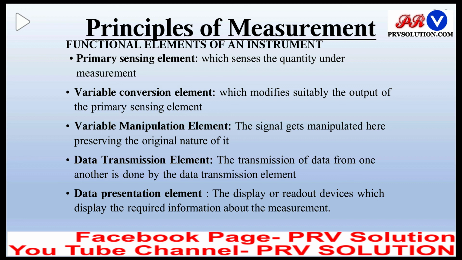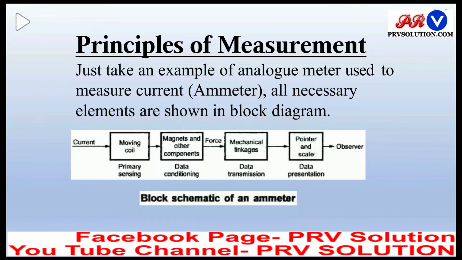So they will use some display or readout devices to present the value of the measurand to the observer. Generally, these are digital meters and analog meters. Some recorders can also be used as data presentation elements.